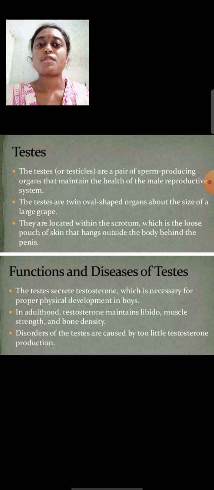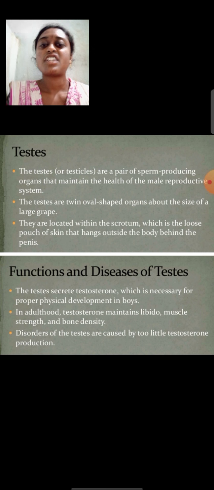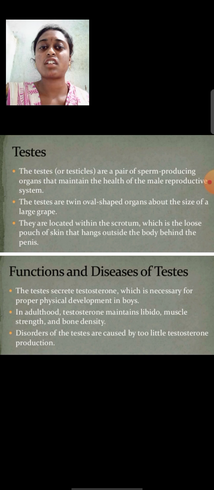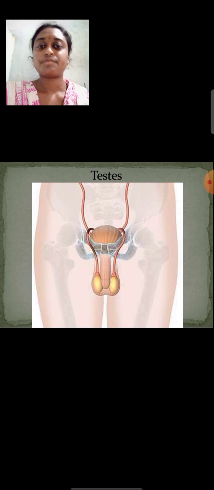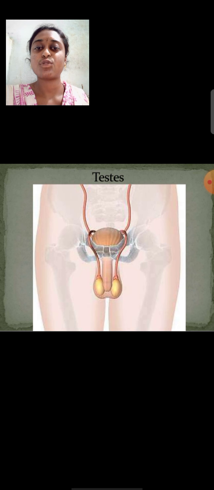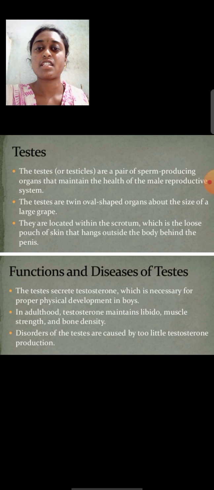Testes are a pair of sperm producing organs that maintain the health of the male reproductive organs. The testis produces a hormone called testosterone. The testes are oval shaped, about the size of large grapes. They are located within the scrotum, a loose pouch of skin that hangs outside the body behind the penis.